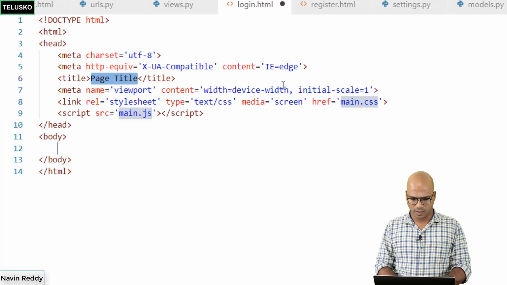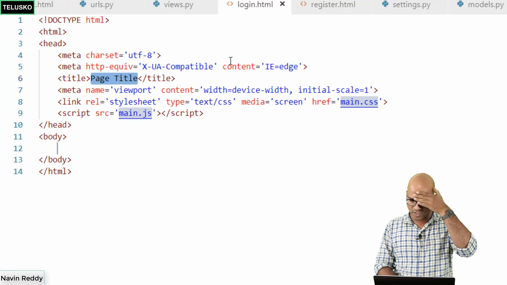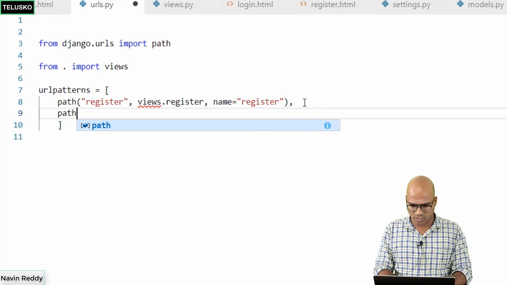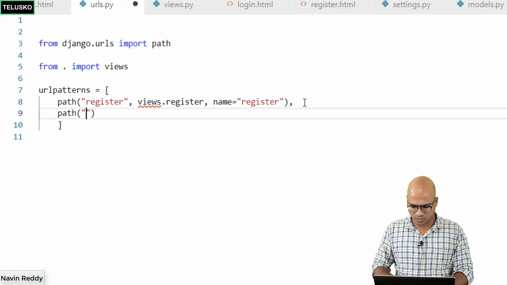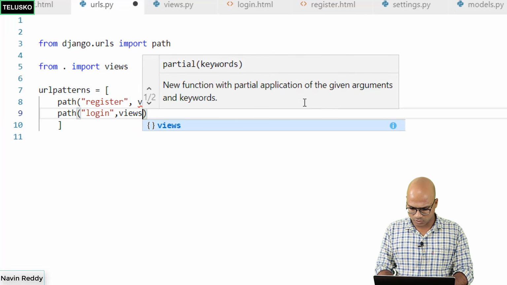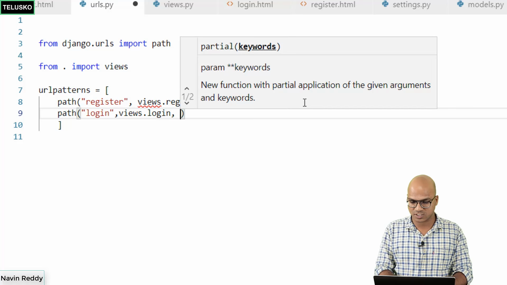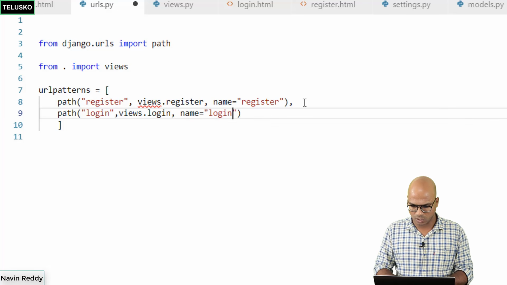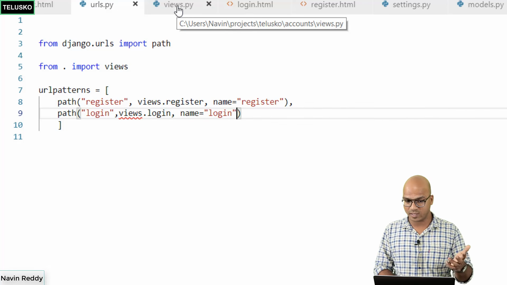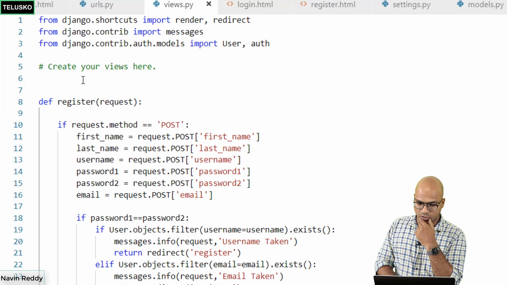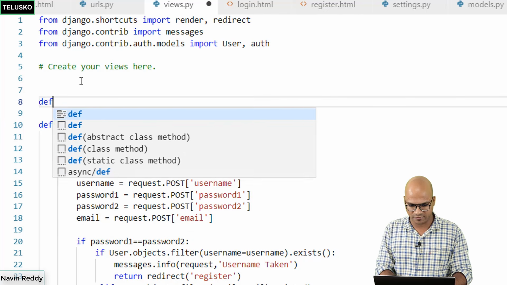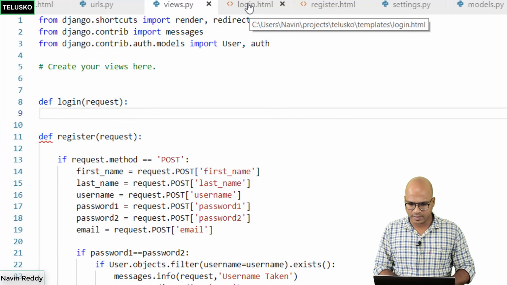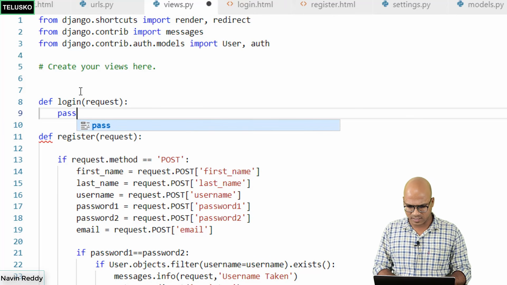Okay, the moment you do that, you have to also create a form here, and let's create a simple form. But then I'm not sure if I've done the mapping here. So in the URLs, we have not done the mapping for login. So let's do that. We'll say path, and the path would be for login. It is views.login. We don't have that function as of now. Let's create that. And then we also need a name to it. We'll say login. We have done with the URL. In the views, we need a login method for login, right? So we'll say def login, which takes a request object. Okay, and then we'll say pass till that point.